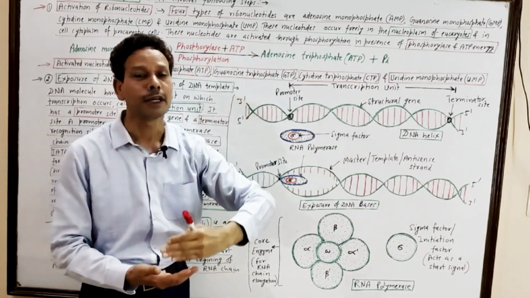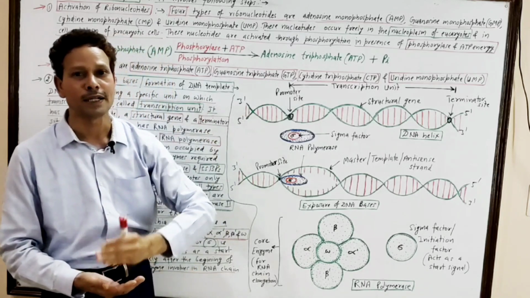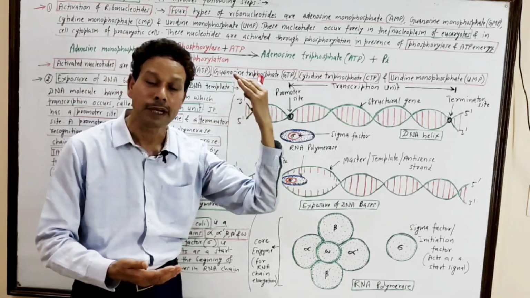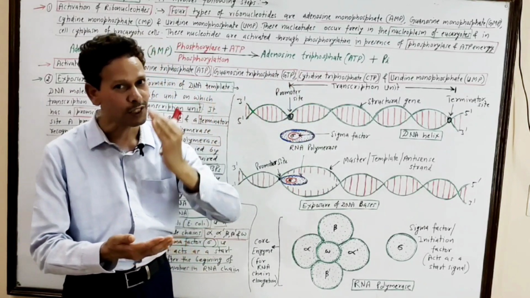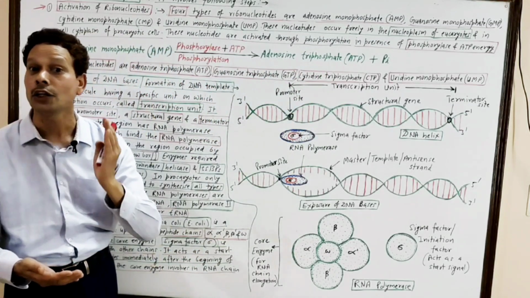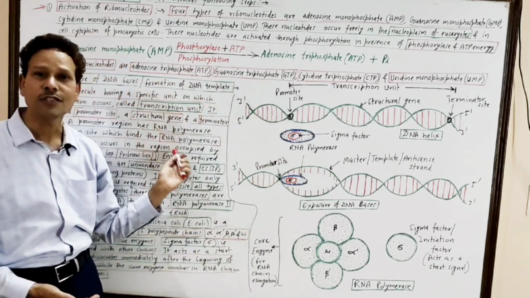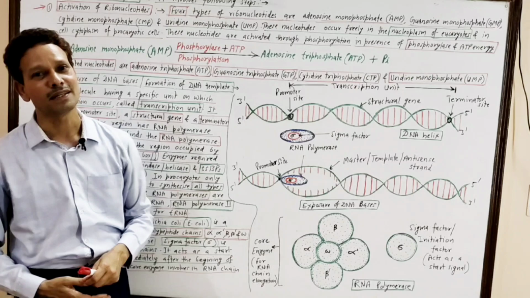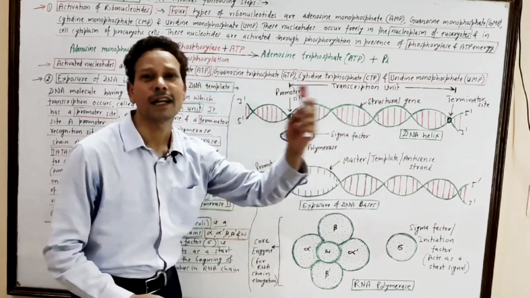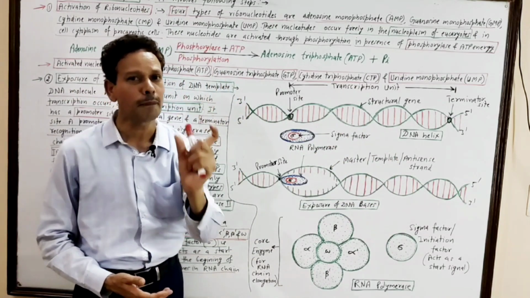In presence of ATP energy, these RNA nucleotides AMP, GMP, CMP and UMP are converted into ATP, CTP, GTP and UTP.